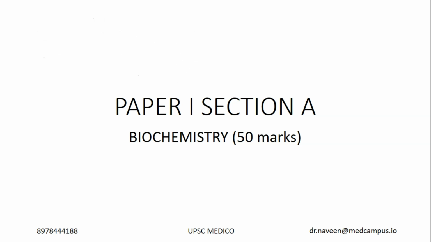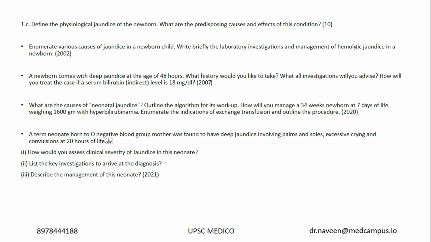So biochemistry, as I said, is simple. First thing is the organ function test part. You have liver function test, kidney function test, and thyroid function test. From liver function test, what is jaundice? But here this is a vertically integrated question.